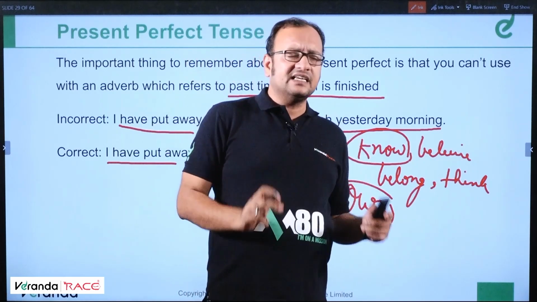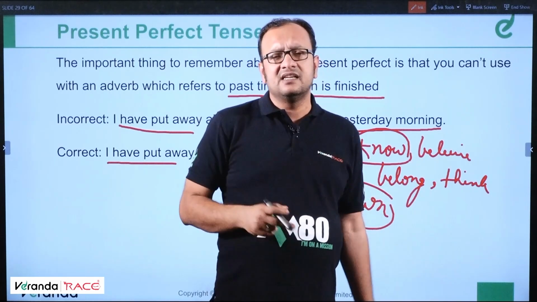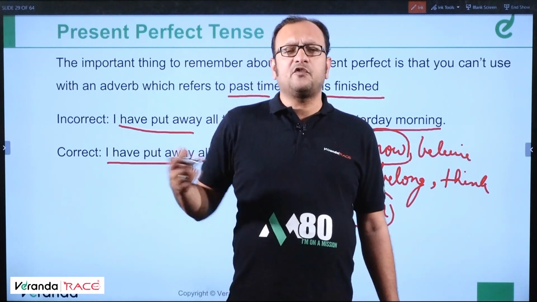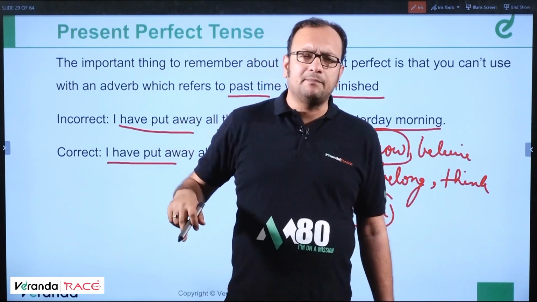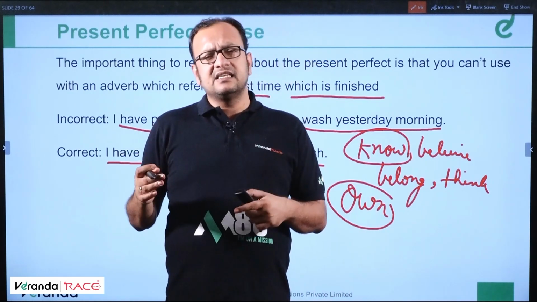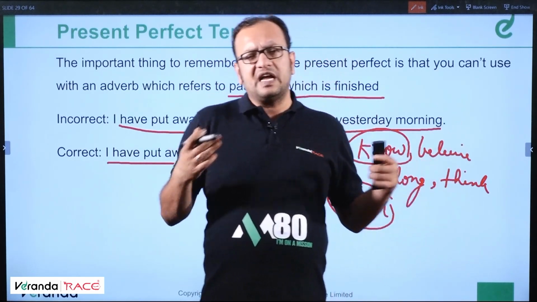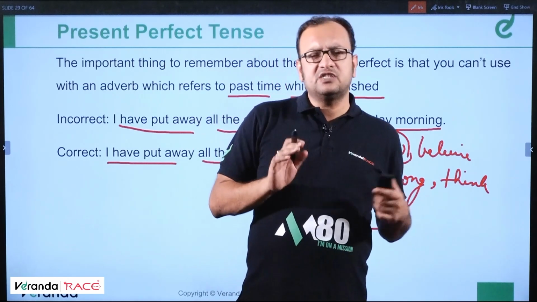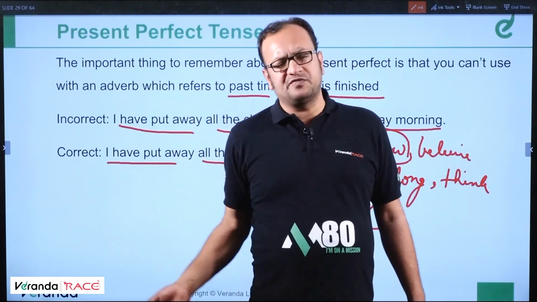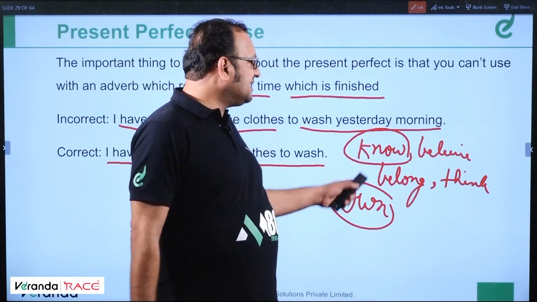So, if in a sentence a stative verb is used, know, own, think, believe, expect, decide, and it is followed by for or since. So, for or since are followed by duration of time and point of time respectively. For the last 10 years, since 2011. For 5 hours, since 8 o'clock. This way we use. Clear? So, for is followed by a duration, since is followed by a point of time. So, when we use for or since in a sentence and the verb is a stative verb.